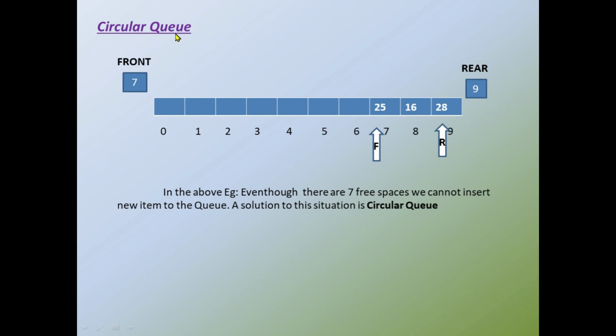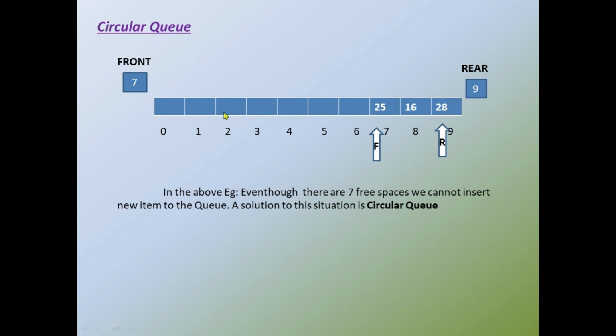Hope all of you have understood the situation where the circular queue is implemented. Here there are 7 spaces, but if it is an ordinary queue, it will print the message queue is full, since the rear pointer points to the last subscript of the queue. So if I am trying to insert a new element, the rear should be incremented by 1. Okay, so the rear position will be 10. Since 10 is not in the subscript, 10 cannot be accessed by the array, it prints the message queue full.